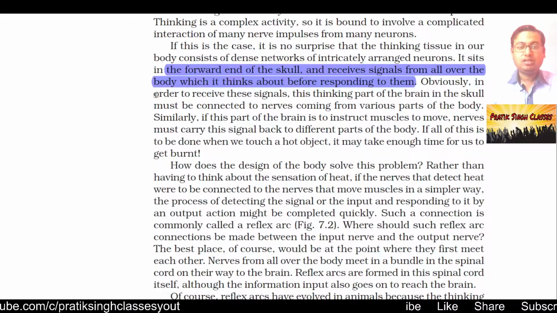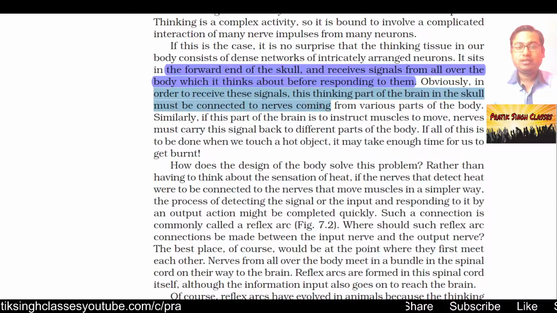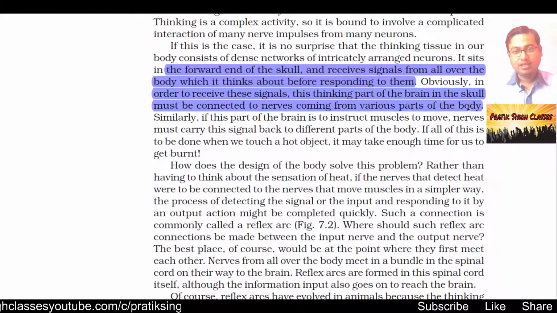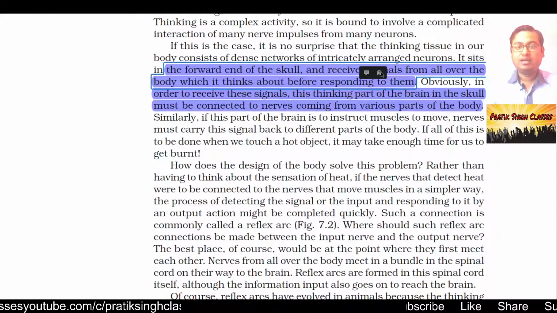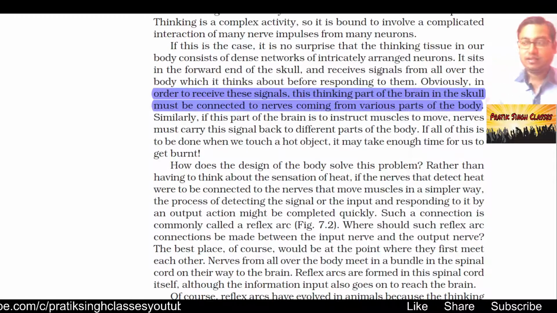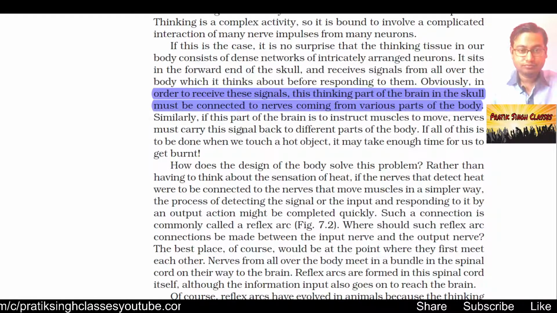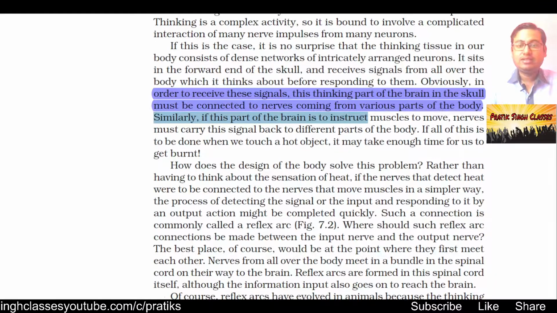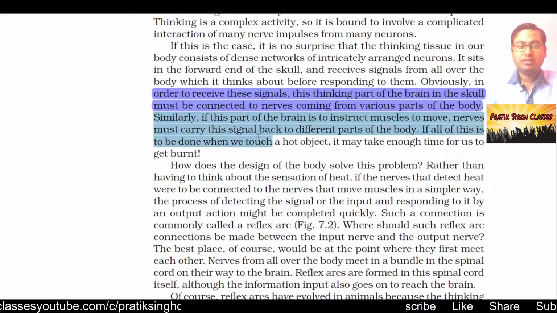Obviously, in order to receive these signals, the thinking part of the brain in the skull must be connected to nerves coming from the various parts of the body. It is just like wires coming from different junctions at a main point. Similarly, if this part of the brain is to instruct muscles to move, nerves must carry this signal back to different parts of the body.